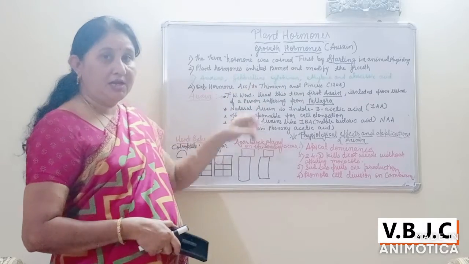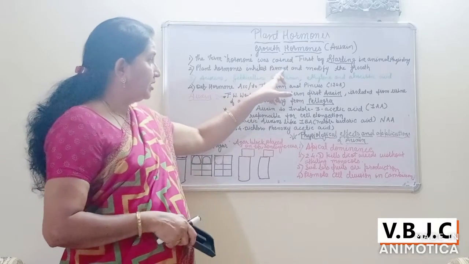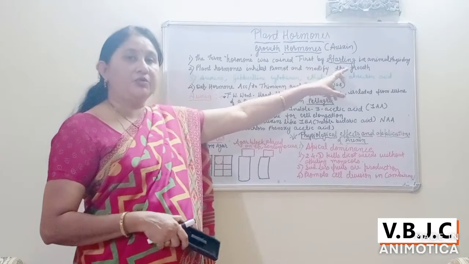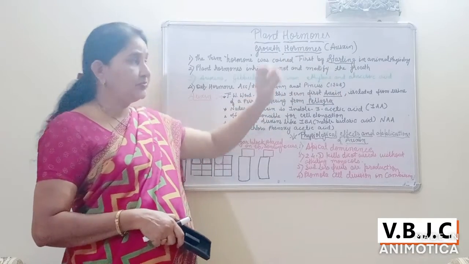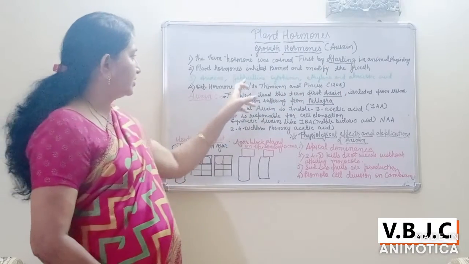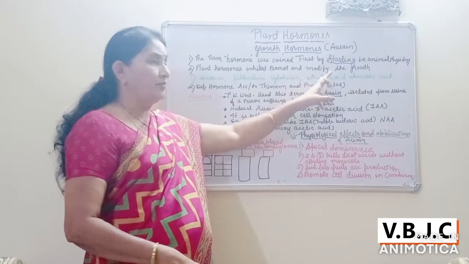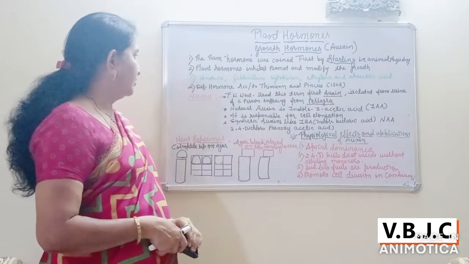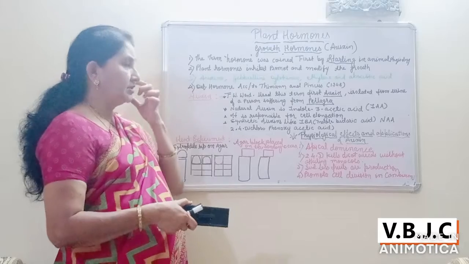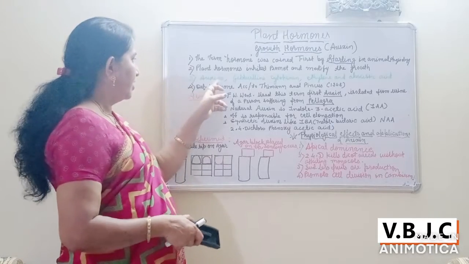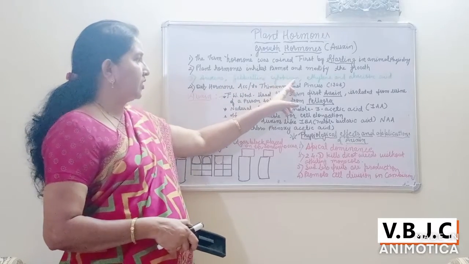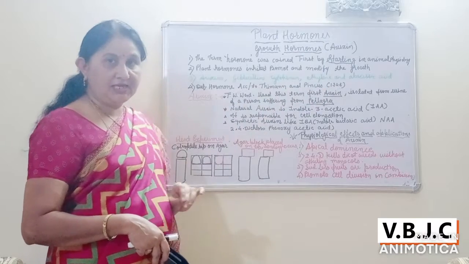Now the plant hormones inhibit, promote and modify the growth. Those plant hormones are responsible for inhibiting, promoting and modifying the growth. In this topic you have to study auxins, gibberellin, cytokinin, ethylene and abscisic acid.